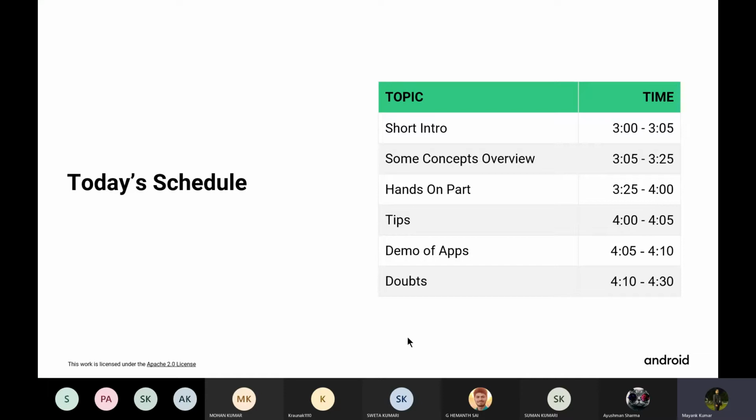I will also provide you some of the tips that you should be knowing when you are developing your Android apps, so that you can easily develop a great Android app. Means you can easily integrate the various features like that. At the last, as I said before, we will also be having some demo of the apps that you would be building as a part of this track.